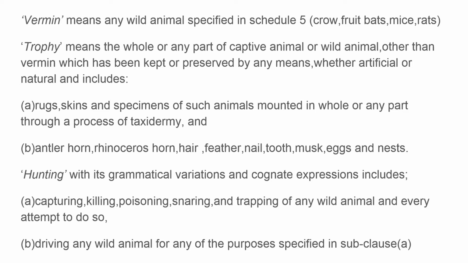Taxidermy is nothing but where an animal is killed and stuffing is made into it. Such a process is called taxidermy. And the next is antler, horn, rhinoceros horn, hair, feather, nail, tooth, musk, eggs, and nests. All these are termed to be trophies.